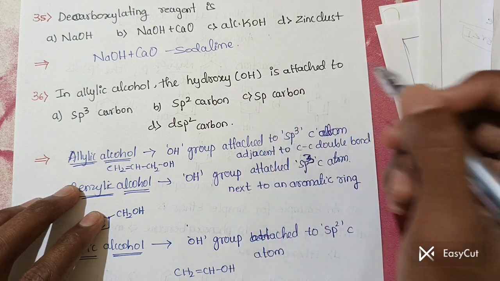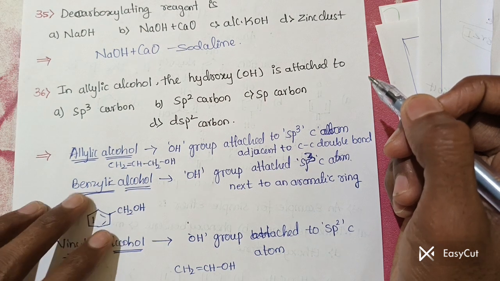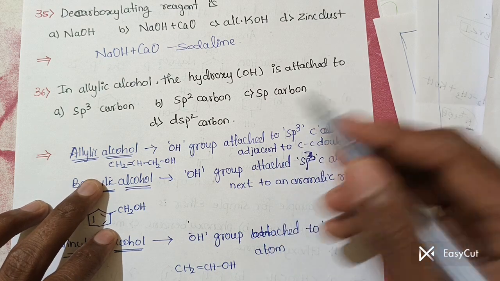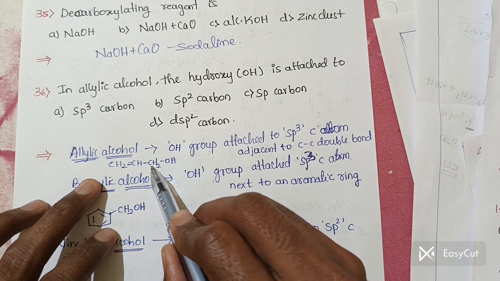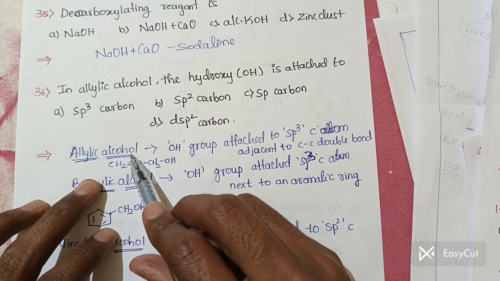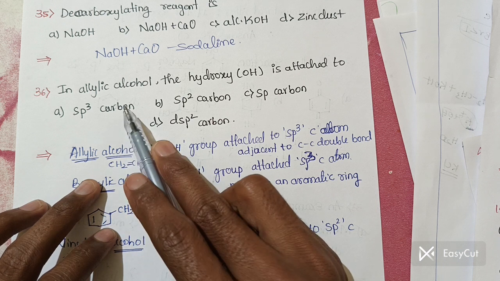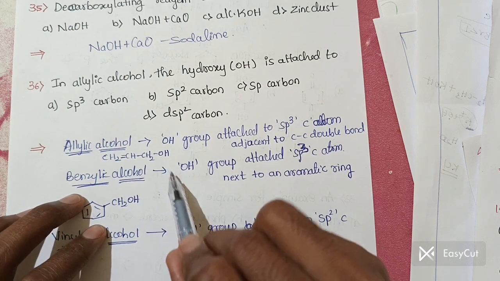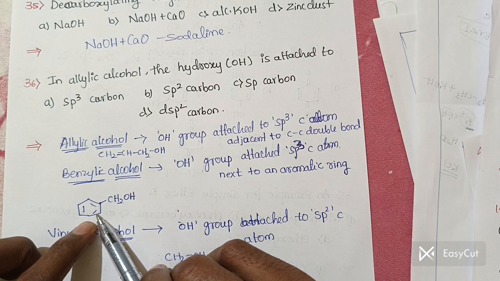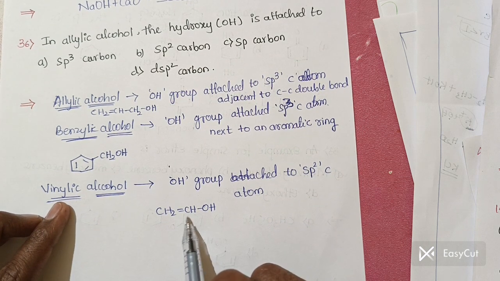I have said in the first chapter about allylic halide, benzylic halide, vinylic halide. Like that, what is allylic alcohol? So this OH is attached to the sp3 carbon atom which is adjacent to the carbon-carbon double bond. This carbon atom is adjacent to the double bonded carbon atom. So these types of alcohol are called allylic. That means OH is attached to the single bonded carbon atom, that is the sp3 carbon atom, you should remember. If they ask benzylic, then benzylic OH is attached to the sp3 carbon atom which is adjacent to the aromatic ring. What is vinylic? This is directly attached to the double bonded carbon atom.